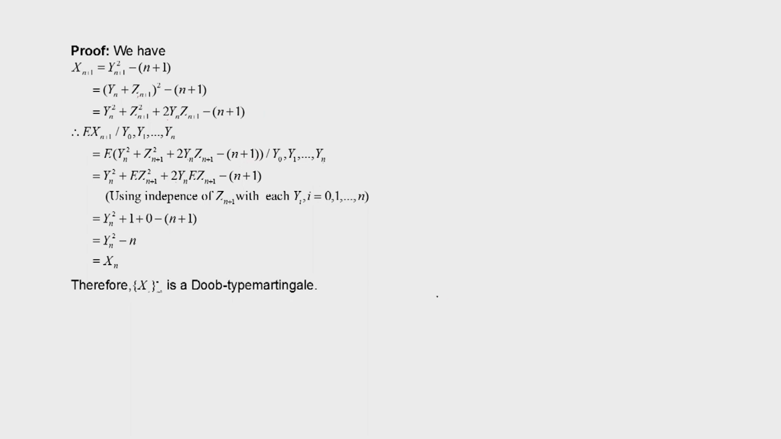Now given y0, y1 up to yn, E of yn square will be yn square itself. Similarly, E of Zn plus 1 square, because we have considered a symmetrical random walk process which takes 1 with probability half and minus 1 with probability half. So that way E of Zn plus 1 square is equal to 1, and now Yn is independent of